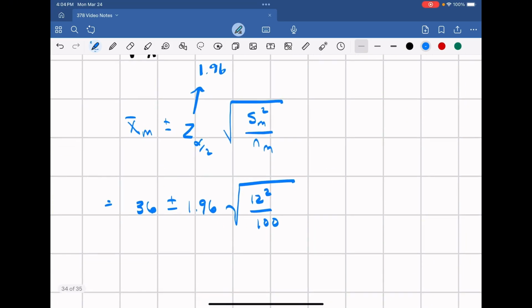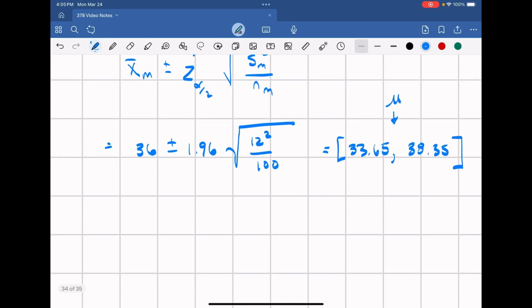This is going to equal the range of 33.65 and 38.35. So we are 95% sure that the population mean mu is somewhere between this range for men.